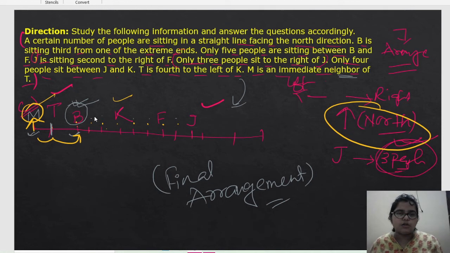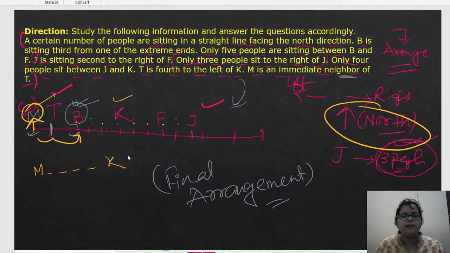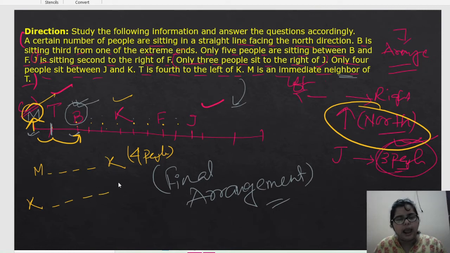Okay. So, 1 minute. See, here is written, the question is the people between M and K is what? 4 people. There are 4 people between M and K. So we have to find out how many people between K and that person. Okay. 1, 2, 3, 4.